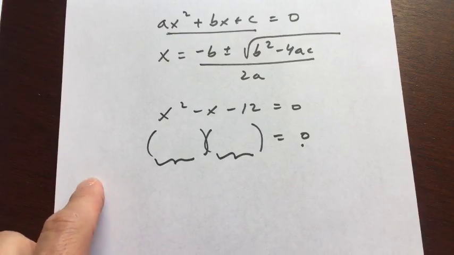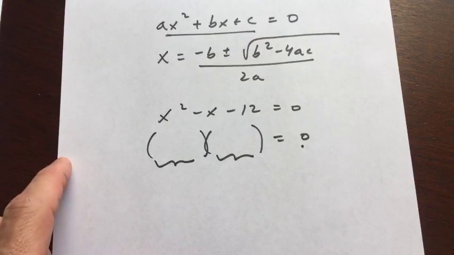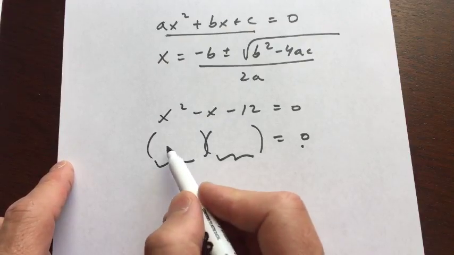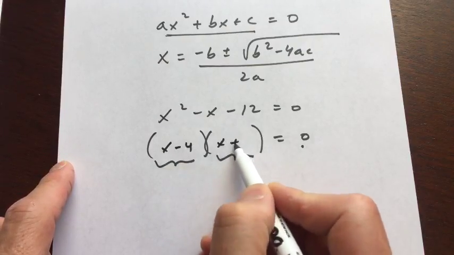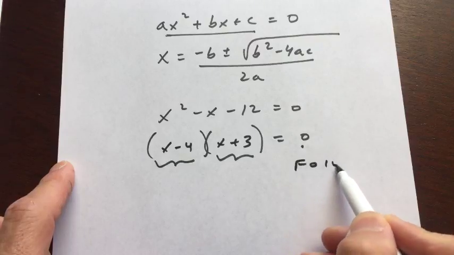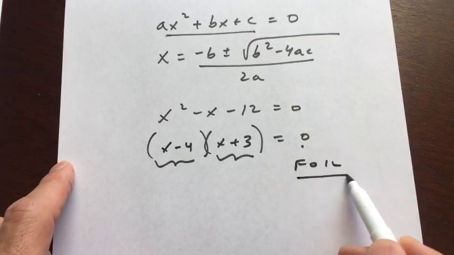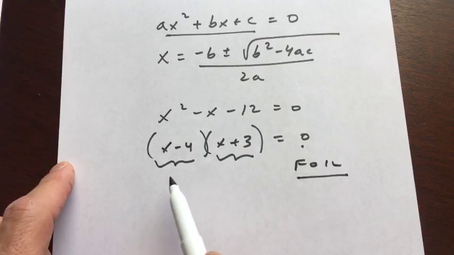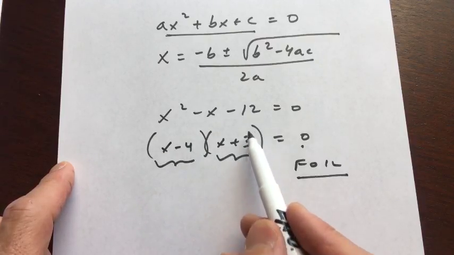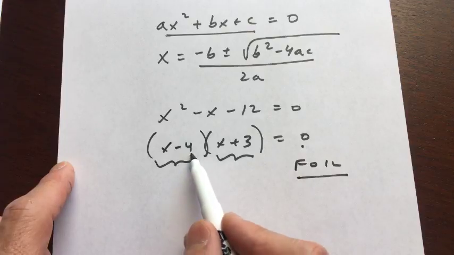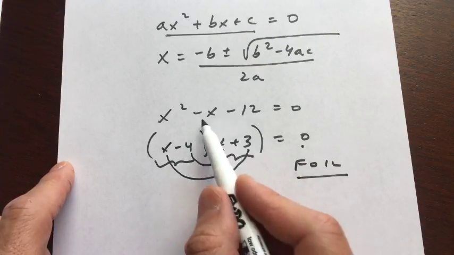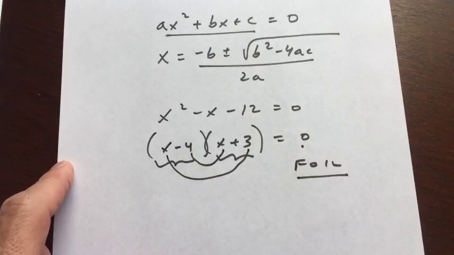Okay, Mansi Joshi is saying x minus 4, x plus 3. Dario is saying find the multiples. Okay, let's see. x minus 4, x plus 3. Yeah, so it's kind of like doing the FOIL method backwards, right? First times first gives us x squared. And then last times last gives us negative 12. And then all we're doing is checking that the inner product and the outer product, negative 4x and positive 3x, add up to the middle term, negative 1x.